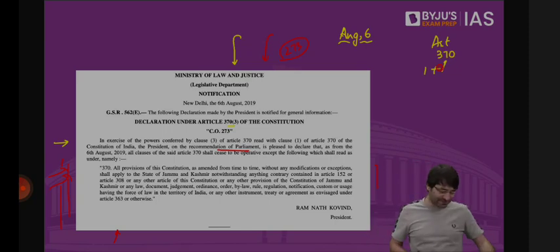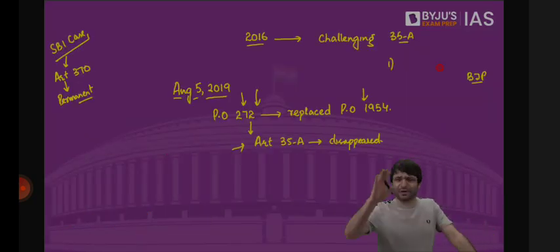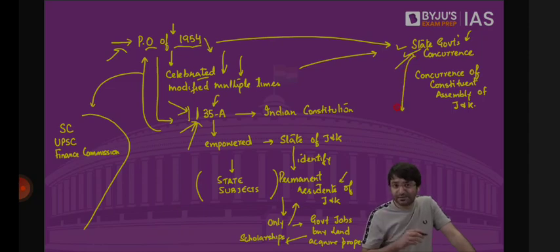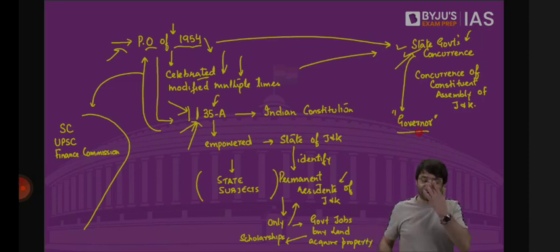Another issue is, okay, just one last thing, otherwise we will be done with this. Once the judgment comes, we will have an elaborate discussion on this in a current affairs discussion. Article 370 was modified by the Presidential Order of 1954 with the concurrence of the state government, right? Now, who is the state government? Governor. Listen to me carefully. There's something beautiful. Now, whether the court will agree to this or not, we'll have to wait and watch.